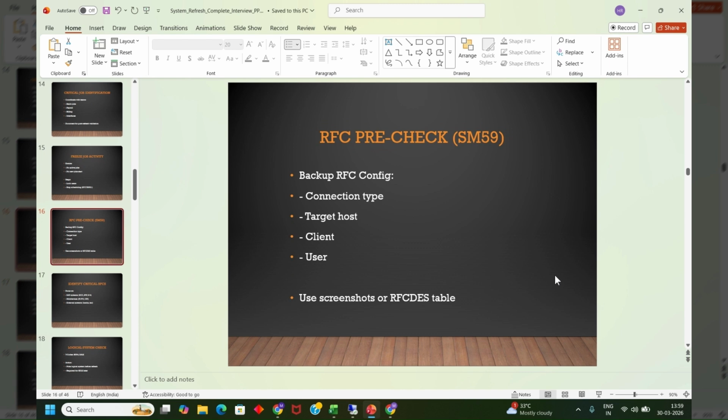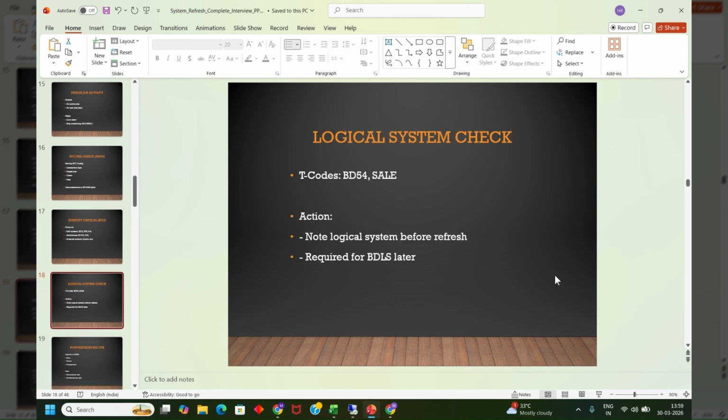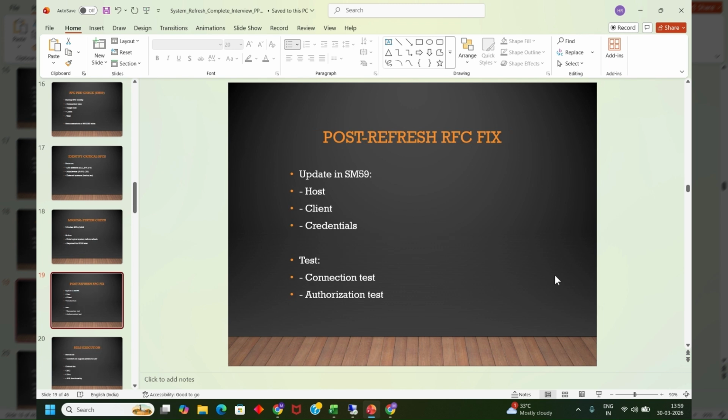You will also get a question like how are you planning to bring back the RFCs after the refresh activity? The TOC is something that we have used. Just as I showed some time back, RFCDES is the RFC table that will store the details of the RFCs. Then you will have to update the license: take a screenshot of the license before the update, and then work on it afterwards. This I've also explained, BD5 for the transaction code, SM59, this is post refresh.